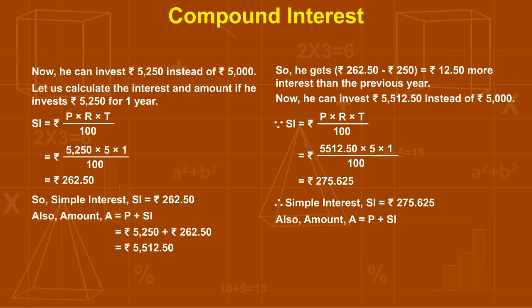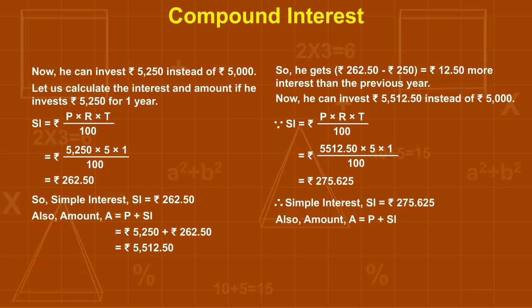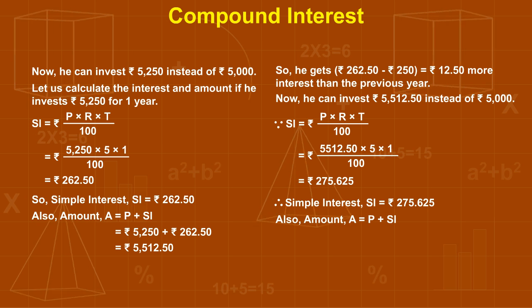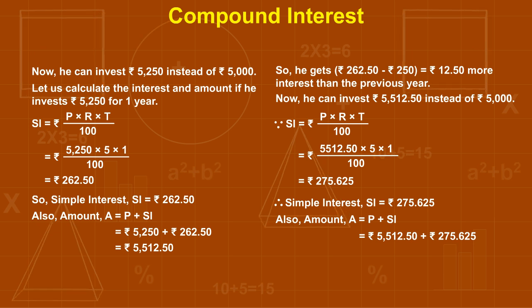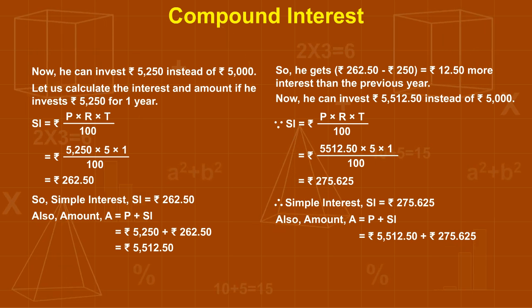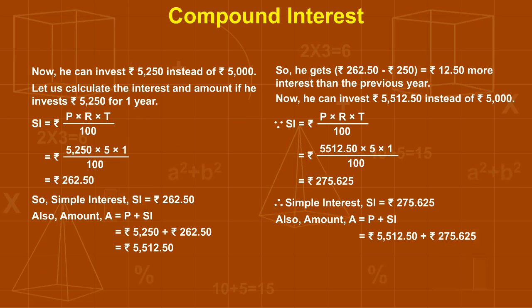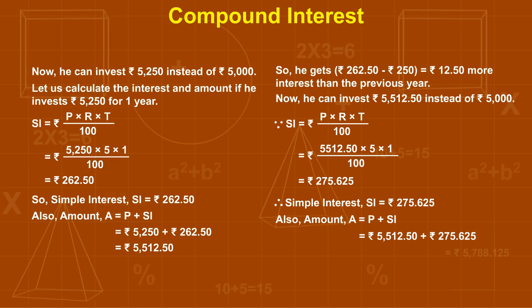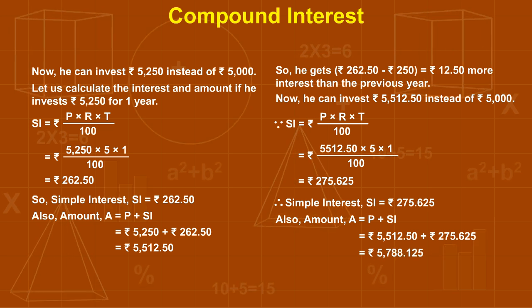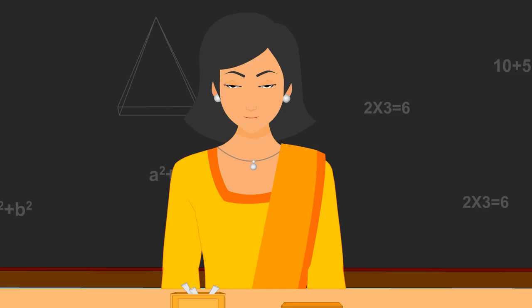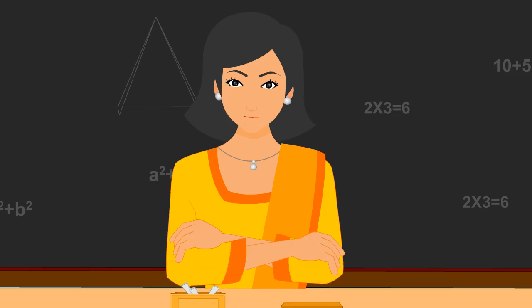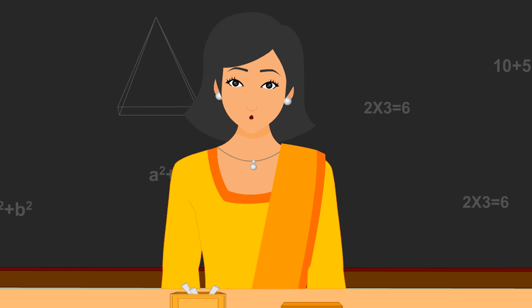Also, amount A is equal to principal plus simple interest is equal to rupees 5512.50 plus rupees 275.625 is equal to rupees 5788.125.